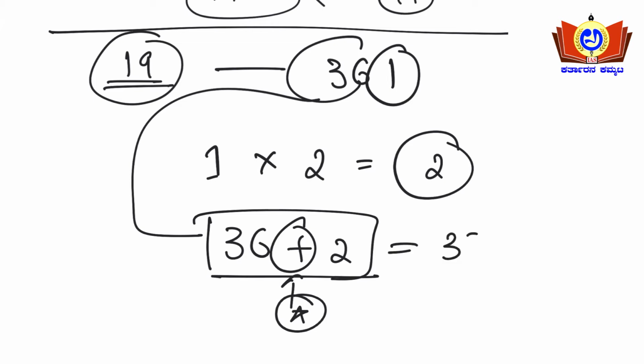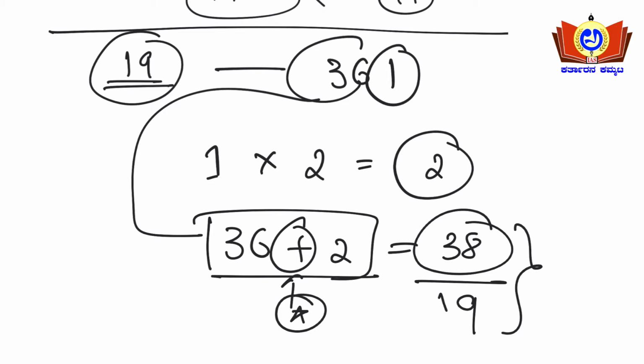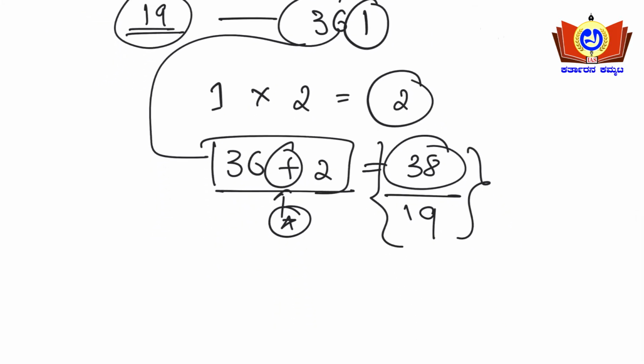So 38 we got here, right? If this 38 is divisible by 19, then the whole number will be divisible by 19. Okay, so this is simple.